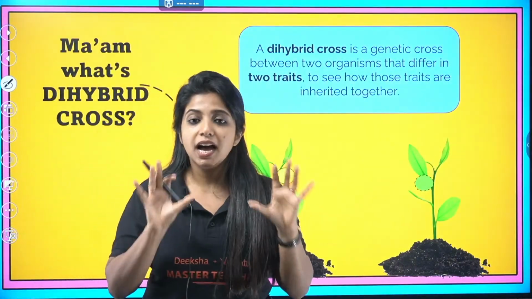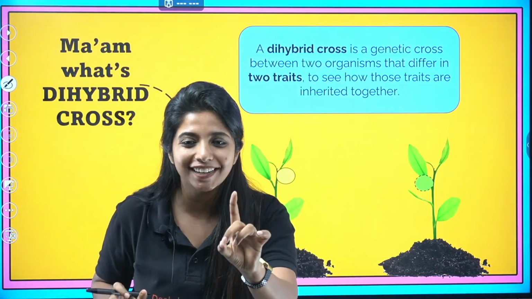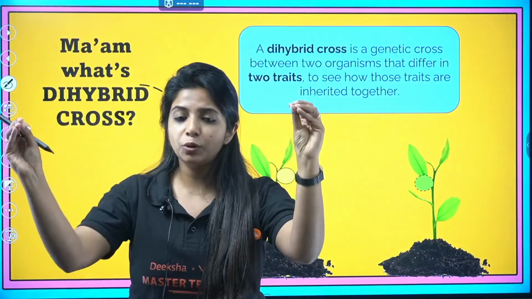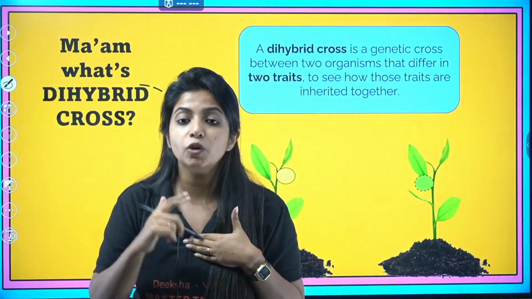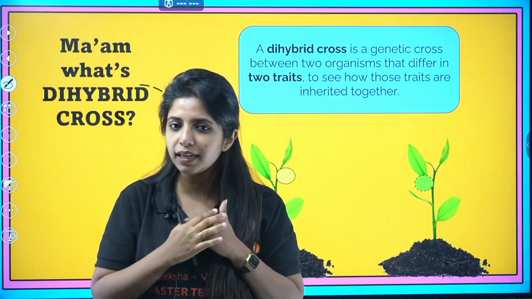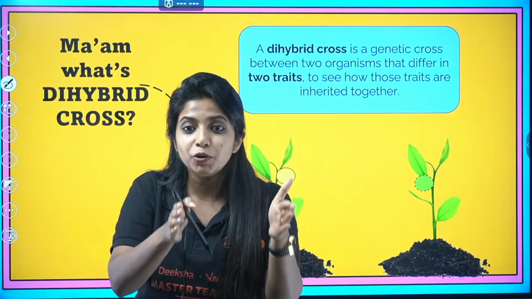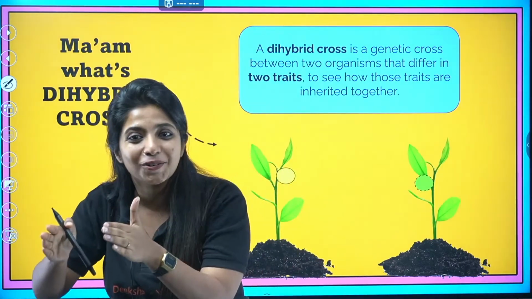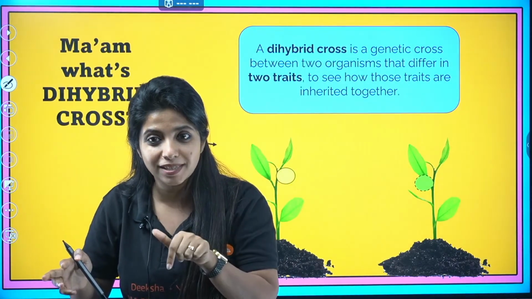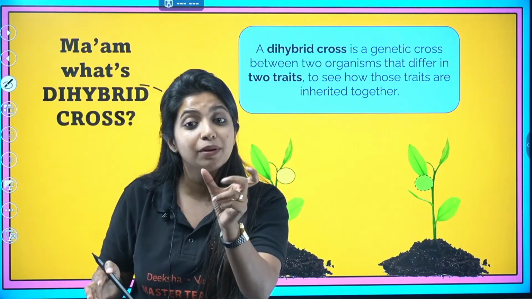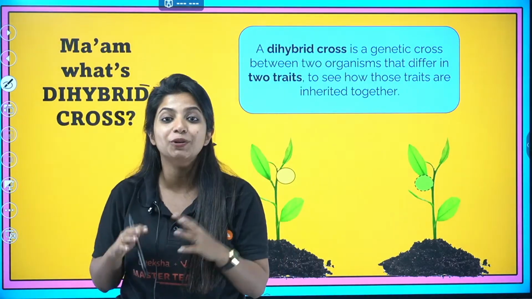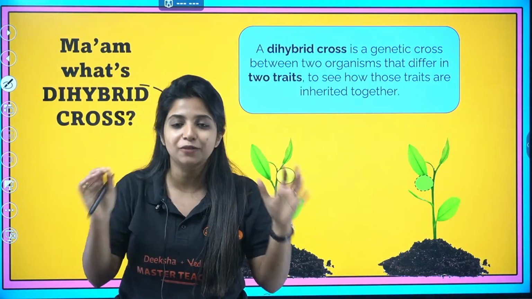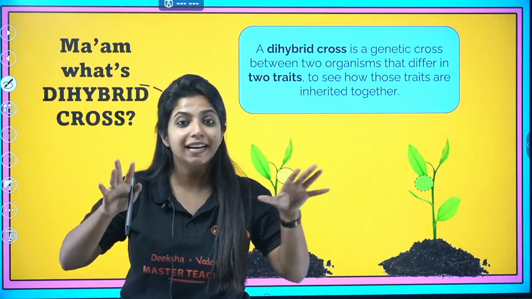Dihybrid basically means, until now we spoke about only one character, that is height. Tall and dwarf come as subtypes of height, right? But now we are going to talk about 2 characters at once, and we're going to see how these 2 characters are going to pass from one organism to the other. 2 characters at once, which is why I call it di. Di means 2. Why do I call it hybrid? Because while you do all of this, you're going to see new types of plants being formed. That is why you call this a dihybrid cross.